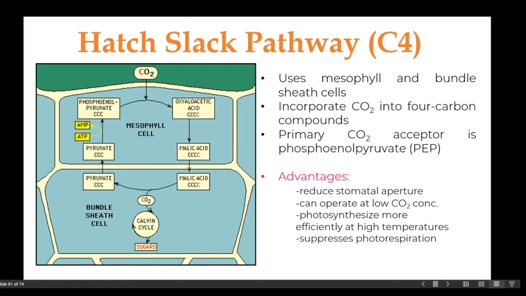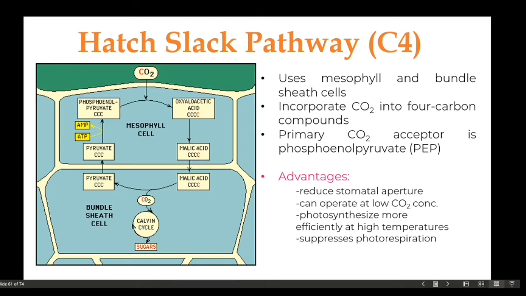Another advantage, compared to the C3 plants, is that they can operate in low carbon dioxide concentration environments, and they can photosynthesize more efficiently at high temperatures. And last, the Hatch-Slack pathway, or the C4 pathway, is suppressing photorespiration, or the involvement of oxygen in the process.